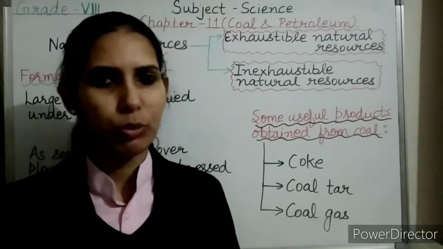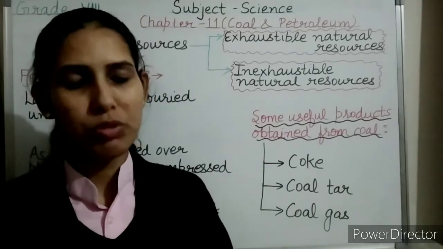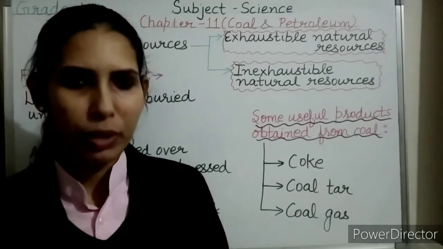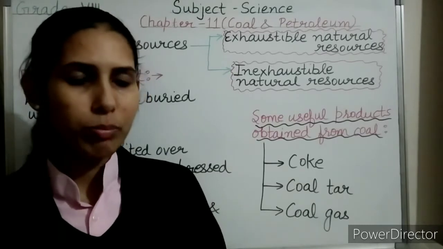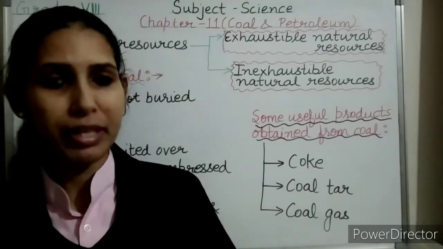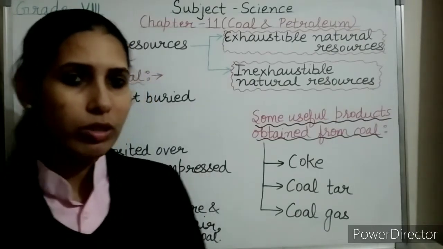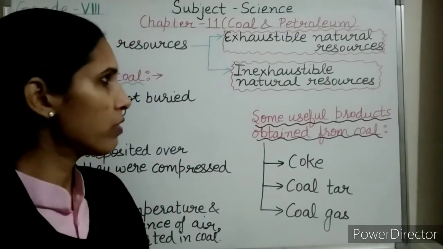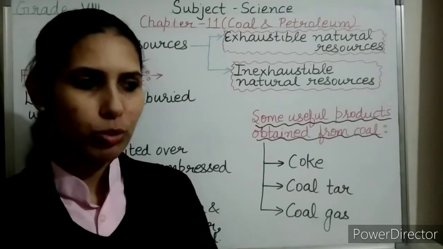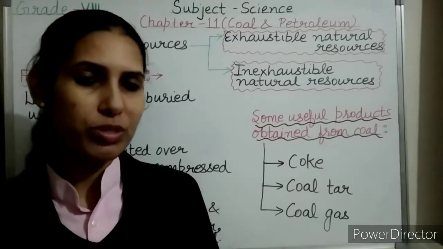And we know that when coal, petroleum and the various products obtained from petroleum are used up, that results in pollution, like petrol and diesel. These are used in vehicles, which produce pollution. Because of this, it leads to pollution and greenhouse effect, which ultimately leads to global warming. So as to protect our environment, we need to use these exhaustible natural resources very wisely and to save them and keep them safe for the upcoming generations.